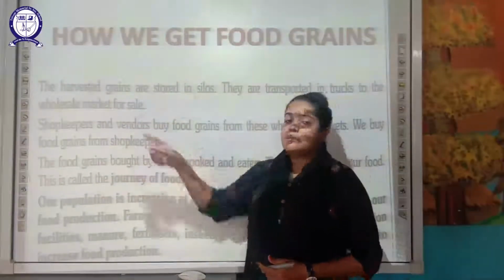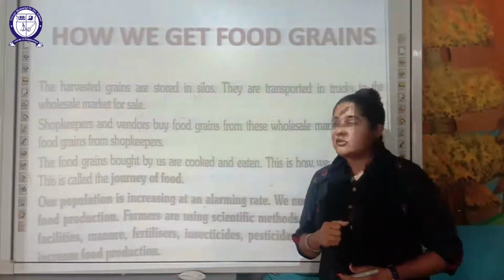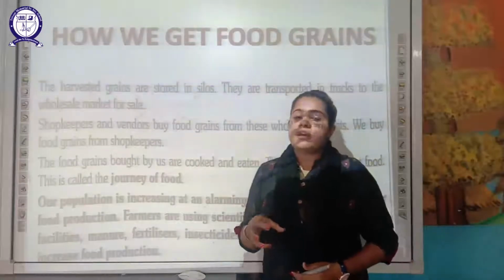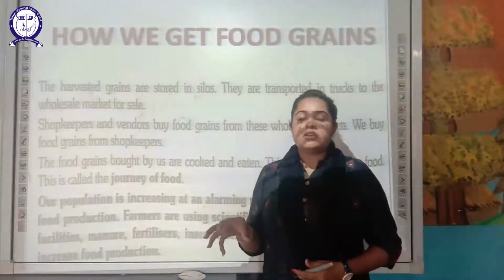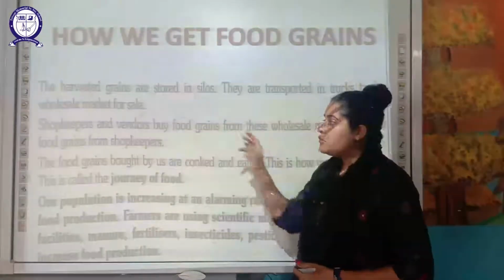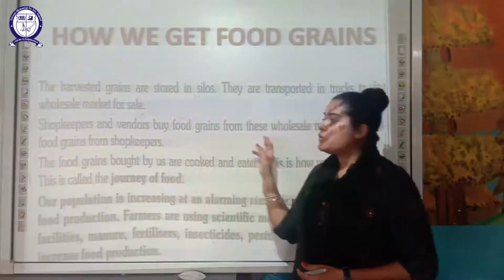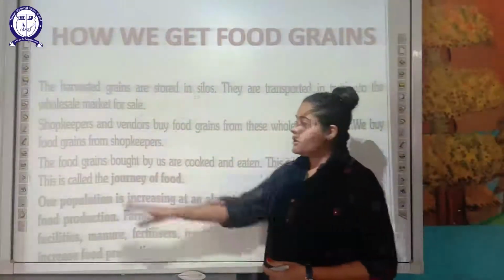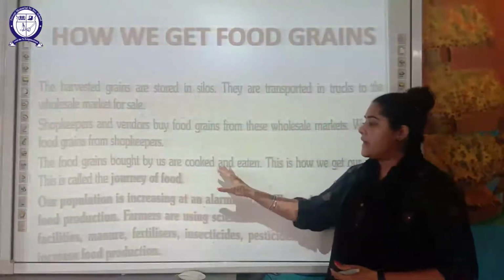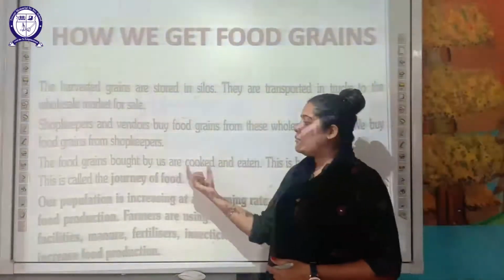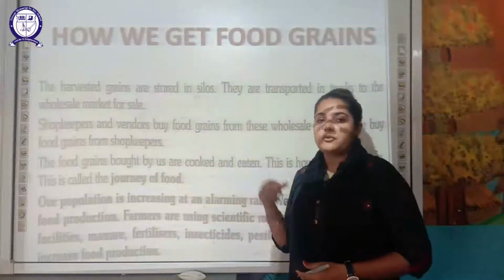From these wholesale markets, the shopkeepers are going to buy those products. You are aware there are various shops near your home. From those shopkeepers and vendors, we buy those food grains. These food grains are bought by us and are cooked and eaten. Your mother buys those food grains and cooks the food for us.